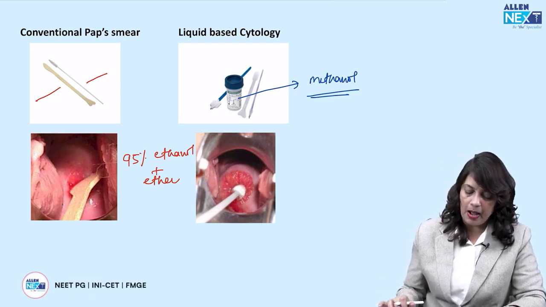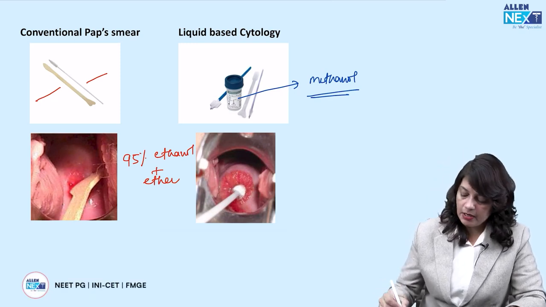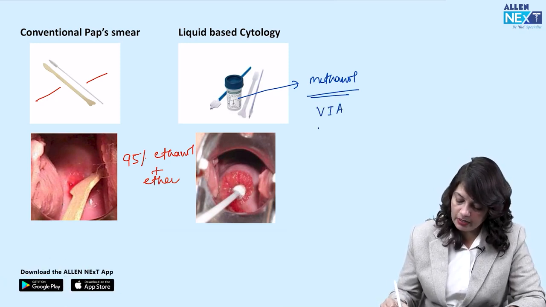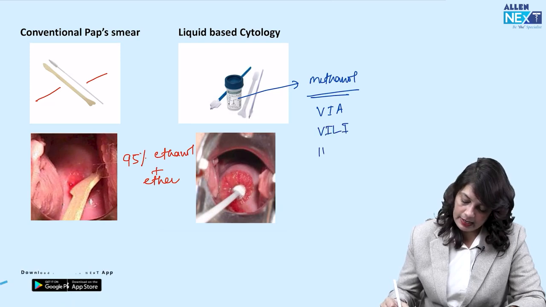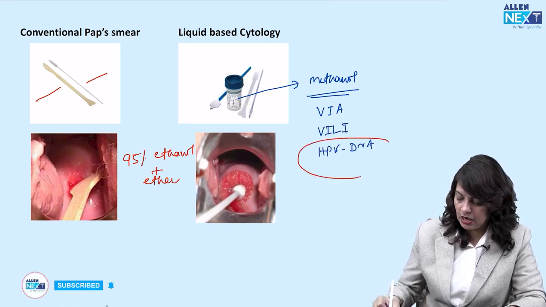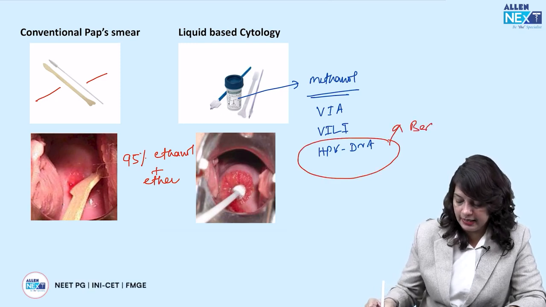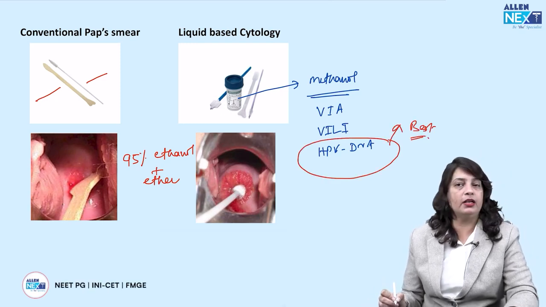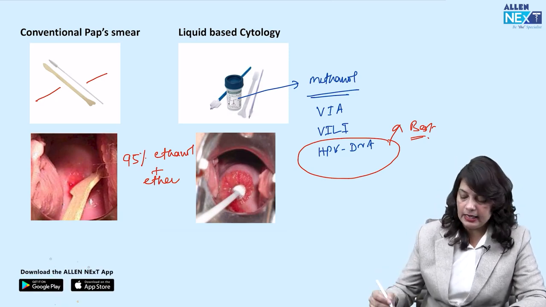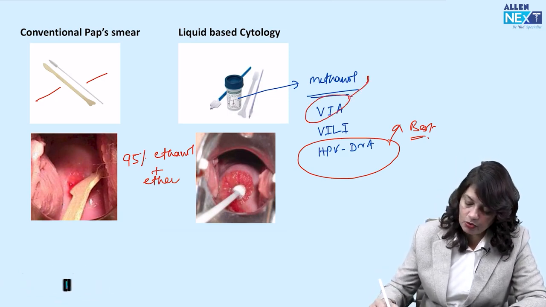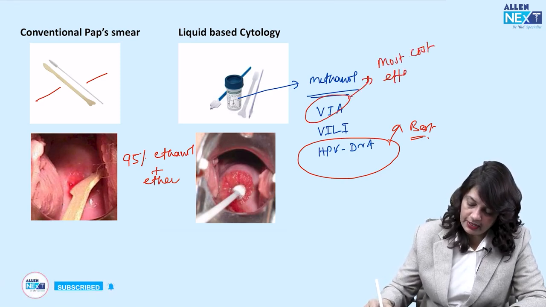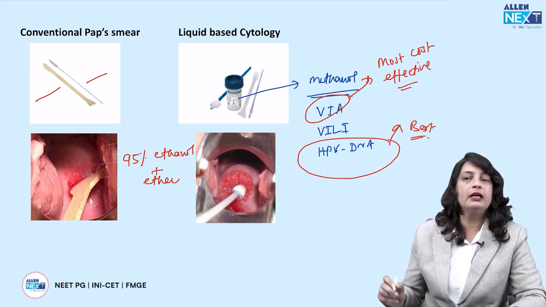Fine. So pap smear is a screening test. Remember the other screening tests: visual inspection under Lugol's iodine, VILI, and HPV DNA test. The best test nowadays is the HPV DNA test, but it is comparatively a costly test. For mass screening, the most cost effective test is the VIA test.